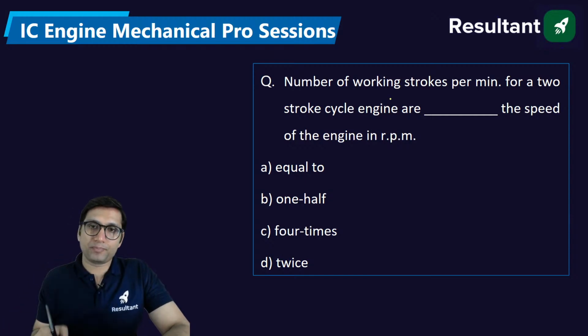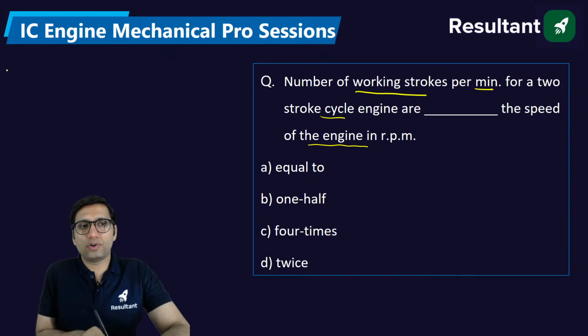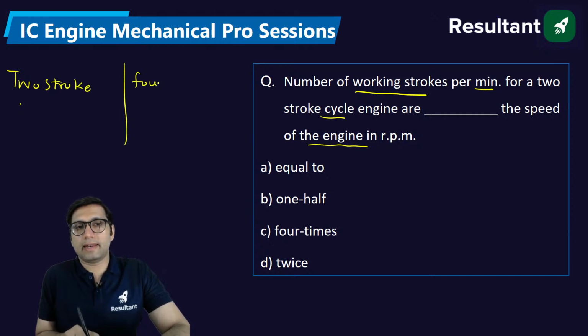Pushpendra, good evening. Number of working strokes per minute for a 2-stroke cycle engine are dash the speed of the engine in RPM. You must have studied at many places, if you compare a 2-stroke and a 4-stroke engine, the major difference between them is the number of working strokes,